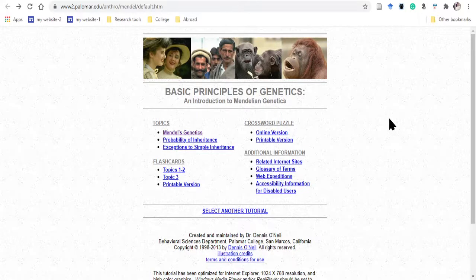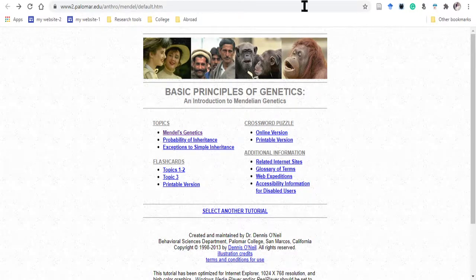Okay, I found this result, the basic principles of genetics, and this course is before me. Now you can see here the topics. Okay, flashcards, crossword puzzle, additional information like glossary, web expedition, etc. are given there. Suppose I want to read Mendel's genetics, then I have to click here.